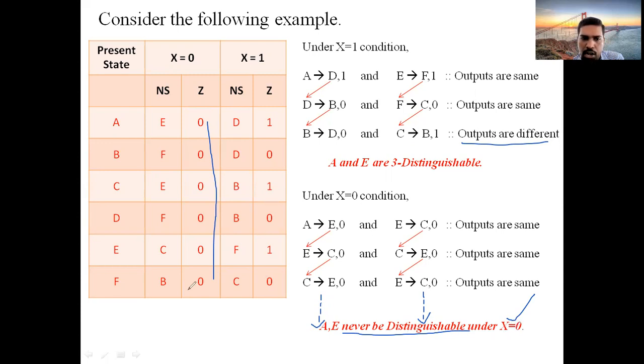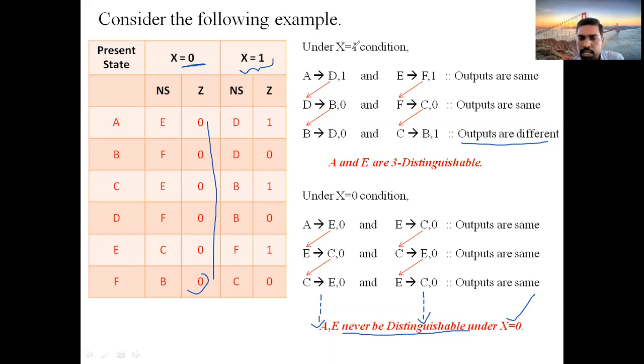Why? Because all the states consist of the same outputs. That's why under x equal to 0, not only A comma E, any two states between A to F will not be distinguishable under x equal to 0. That's why only under x equal to 1, you can write this as distinguishable. Why? Because we are having a change in the outputs.